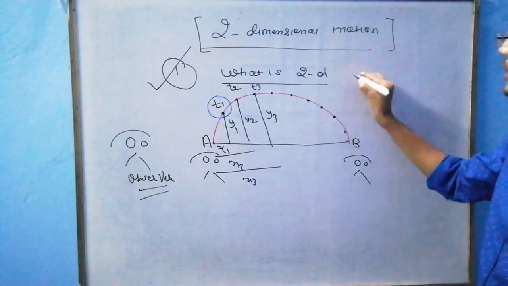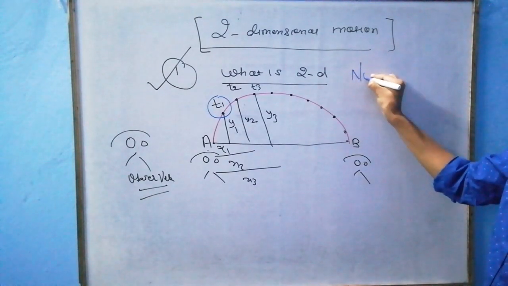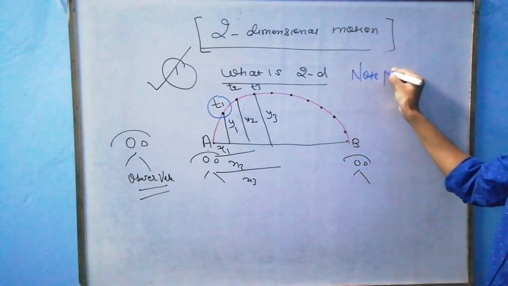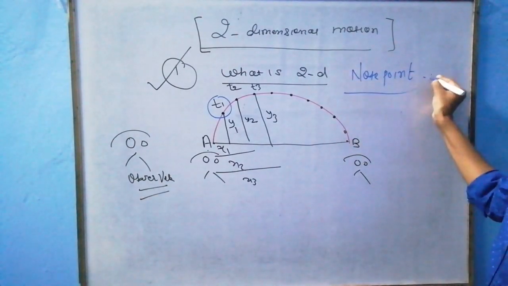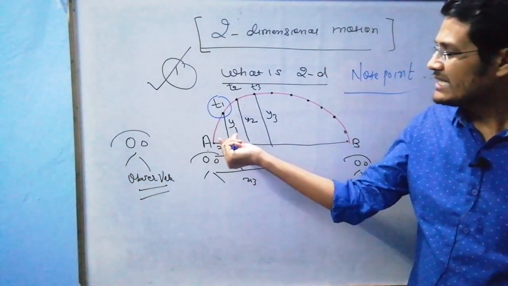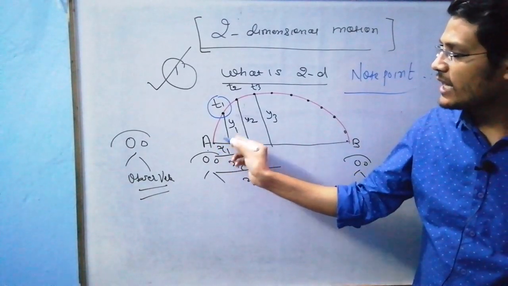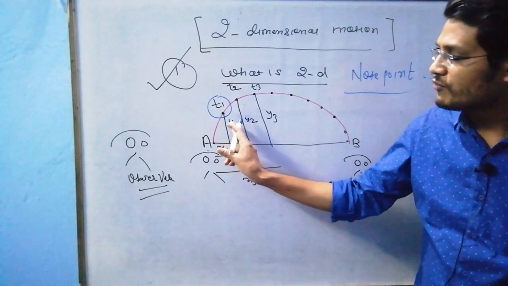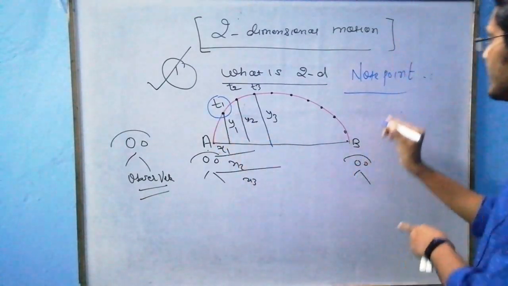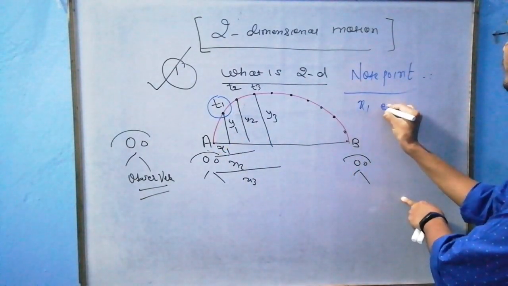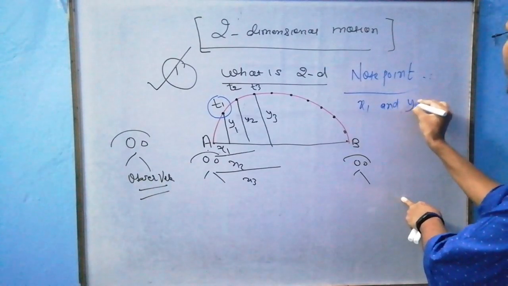If I form a note point here, in this motion the change of the y coordinate and x coordinate happens at the same time. We can say that x1 and y1